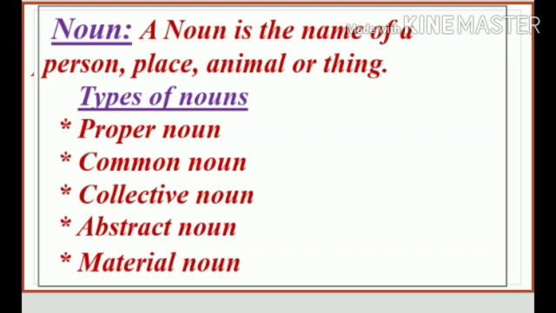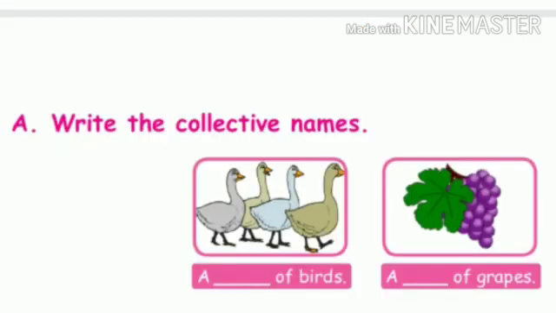What is a noun? A noun is a naming word. A word that is the name of a person, a place, an animal, a thing or an idea is called a noun. The first exercise is: write the collective names. To indicate any group we use a collective noun.